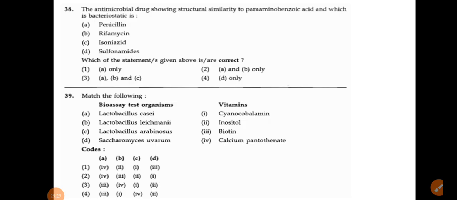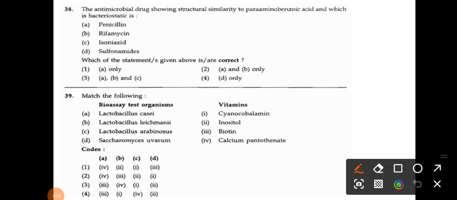So option D is correct, that is option 4, D only. Sulfonamides are the only antibiotics among these which are really structurally similar to para-aminobenzoic acid. Okay, the next question, that is also a very important question, very important.